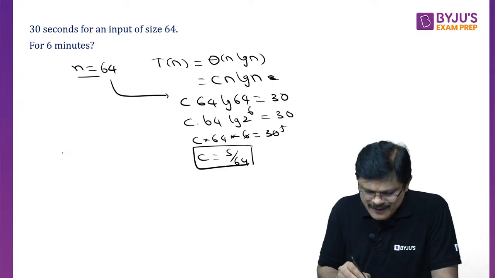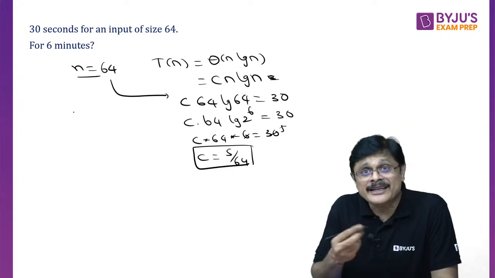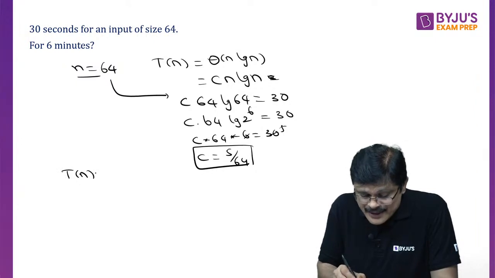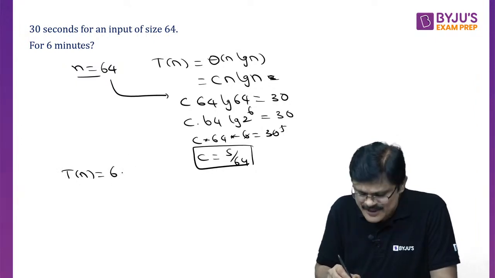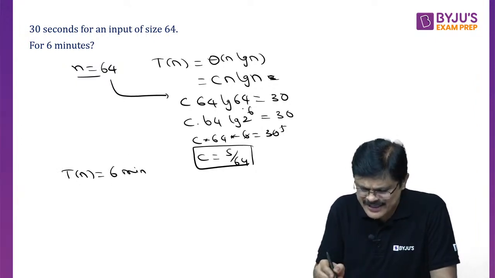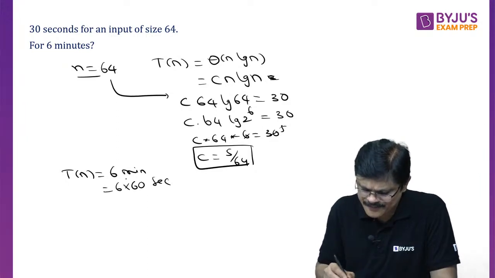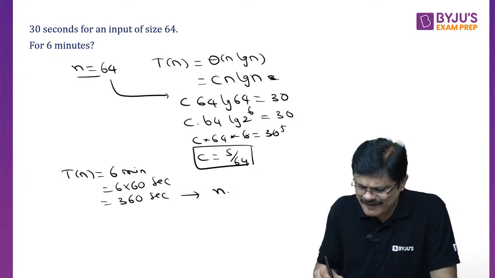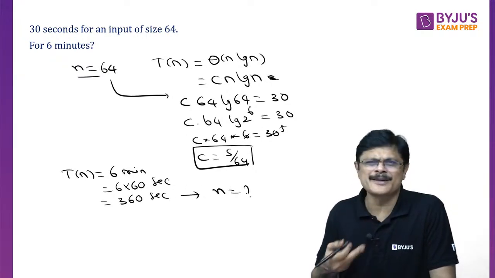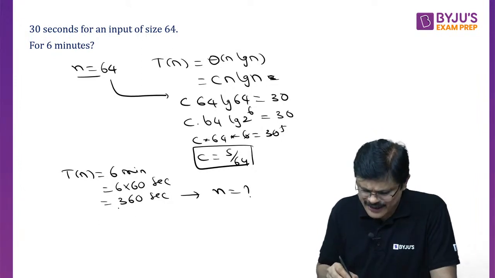Now, what does he want? When the time complexity, that is Tn, is equal to 6 minutes. Because it is in seconds now, let us convert it into seconds. 6 into 60 seconds, that is 360 seconds. Then what is the value of n? A very simple mathematical problem, sir. That is, Tn means what, sir?